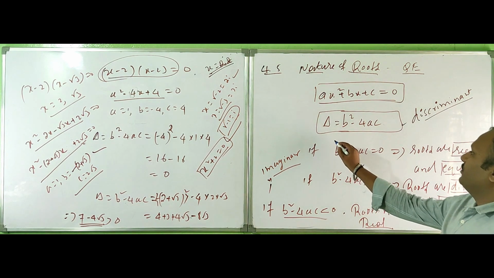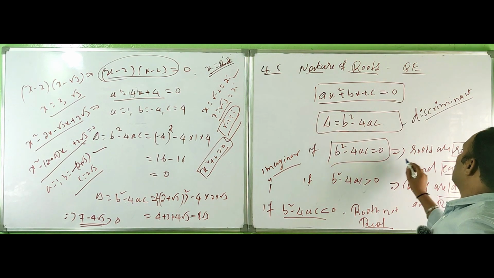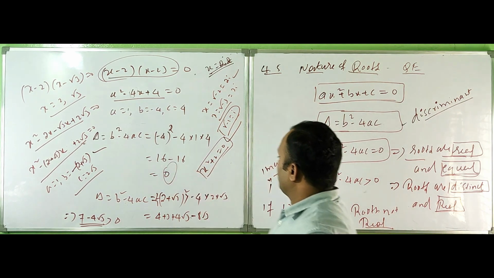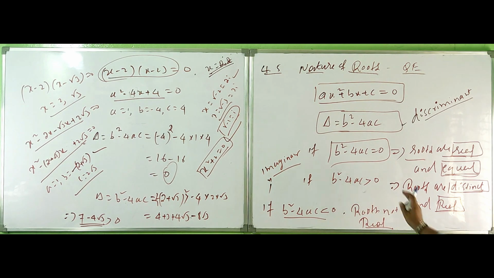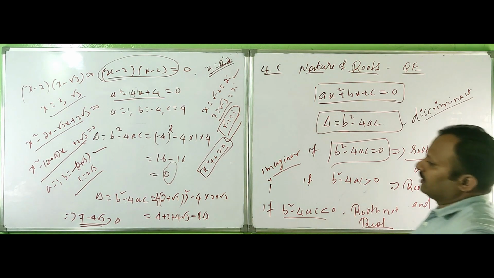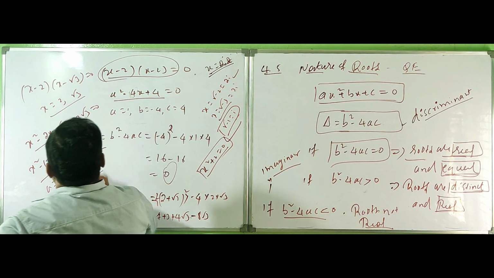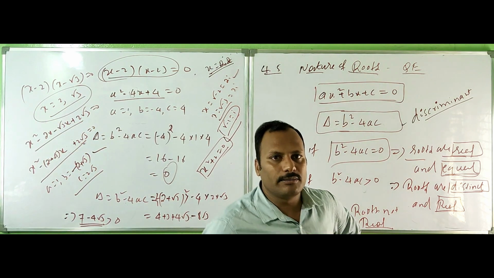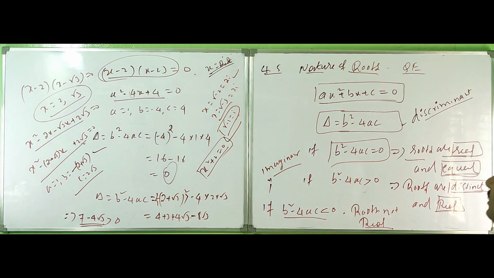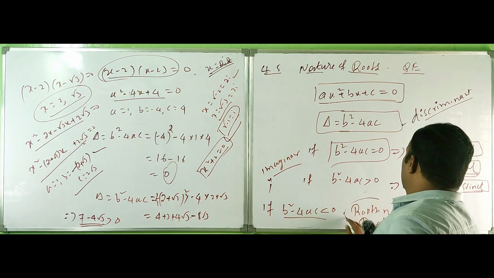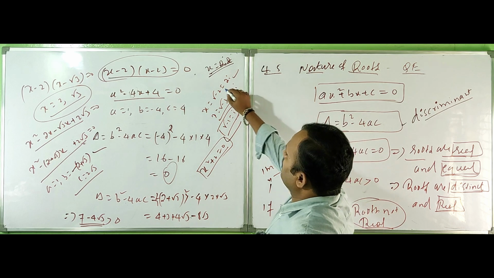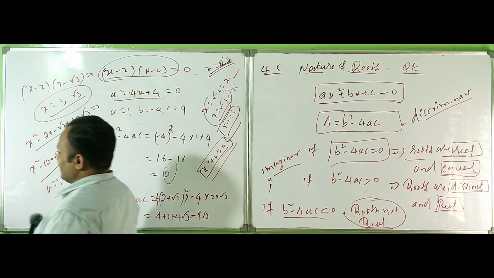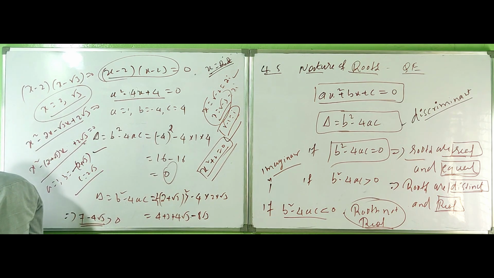Again, another condition: b square minus 4ac is equal to 0, roots are real and equal. If b square minus 4ac is greater than 0, roots are distinct and real. Distinct means different, and real means real number. If less than 0, roots are not real, or imaginary. In this form you get the answer. So this is the basic introduction.